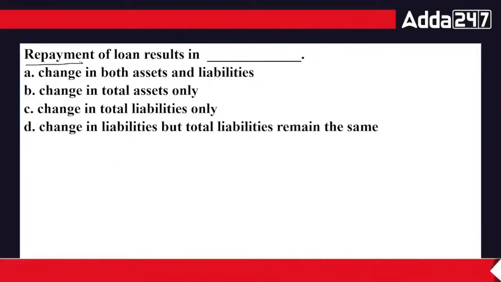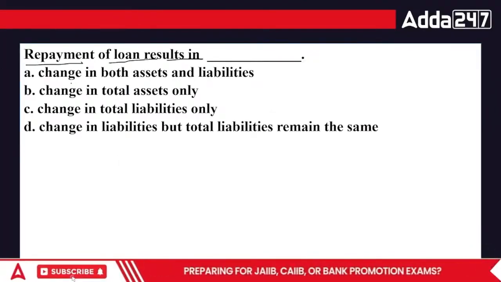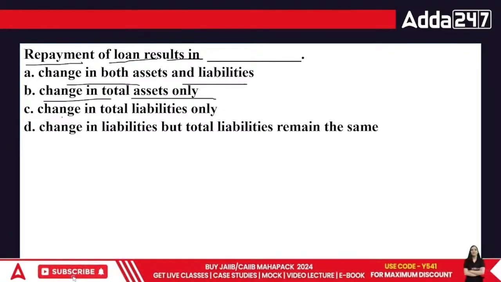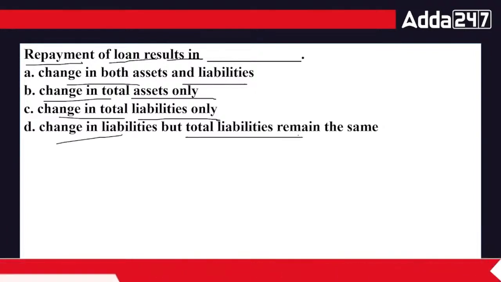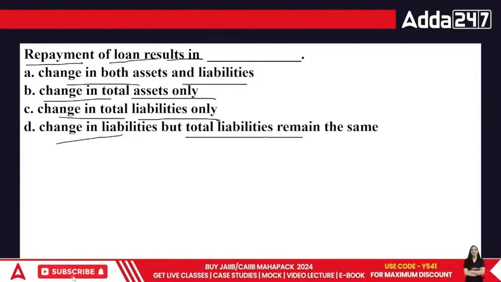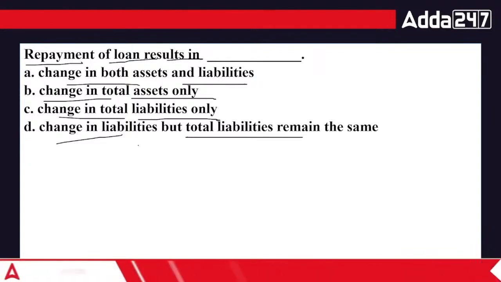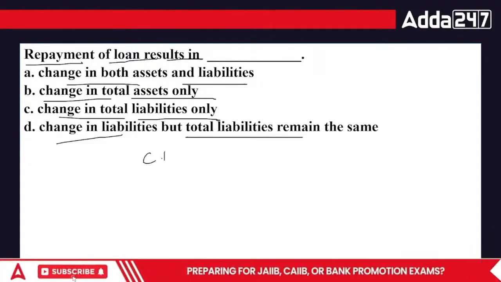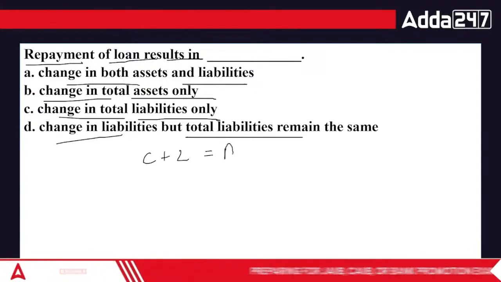Now, repayment of loan results in a change in both assets and liabilities, a change in total assets only, a change in total liabilities only, or a change in liabilities but total liabilities remain the same. So now I'm paying a loan. Okay, now let's find it out. How does this particular thing affect? Repayment of loan: capital plus liabilities is equal to assets.